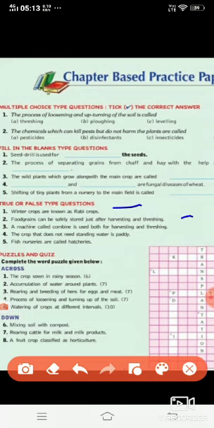False. A machine called combine is used both for harvesting and threshing. True. The crop that does not need standing water is paddy. False. Fish nurseries are called hatcheries. That is true.